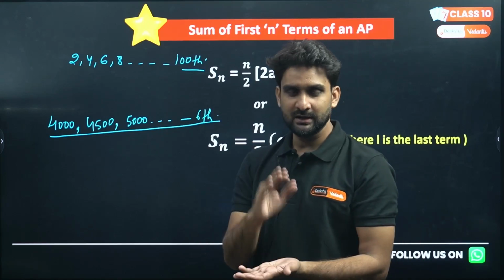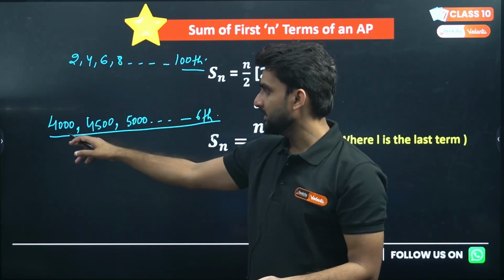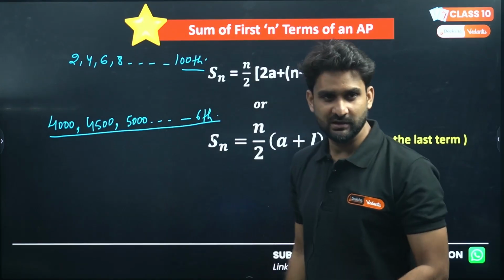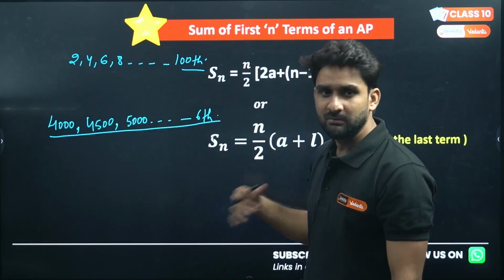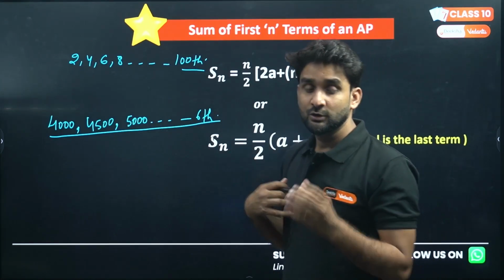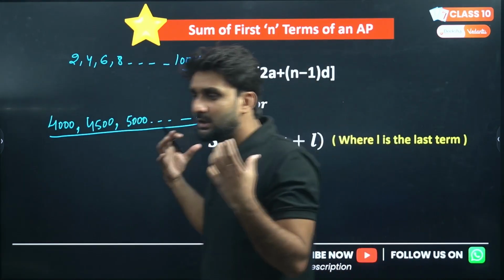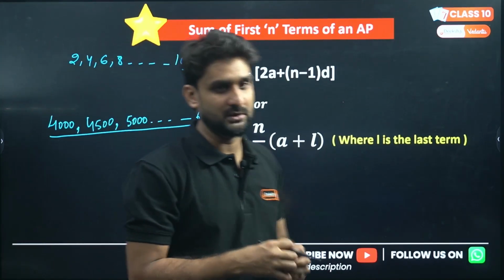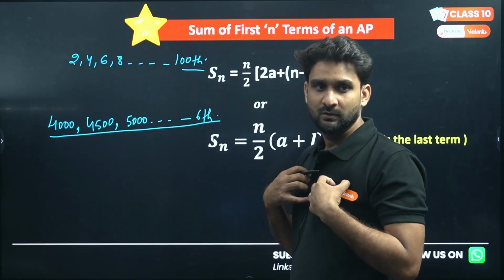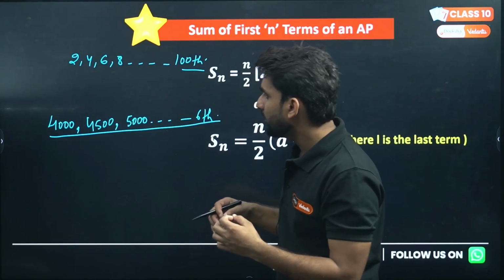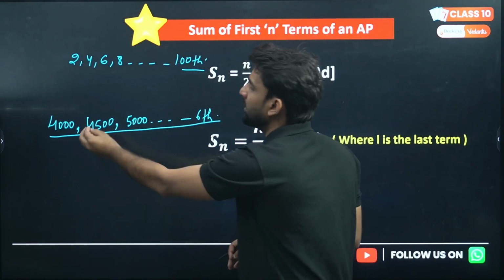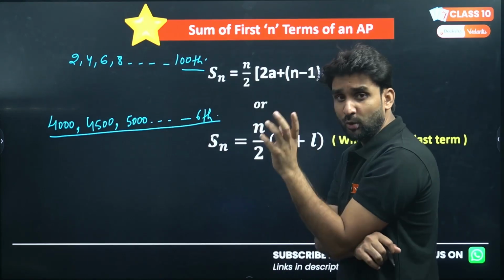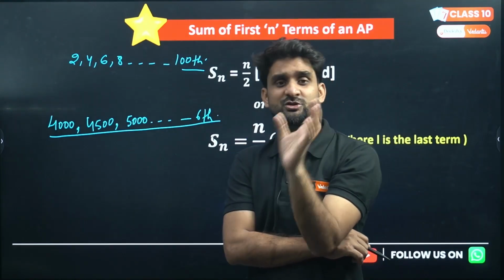I hired a person and I gave 4,000 salary in the first month, and each coming month 500 rupees were increasing, right? So he worked in my company for 6 months. So how much total amount did he receive in the form of salary? This is my question. Will it be good to write all the salaries till the 6th month and then sum all those numbers? No. Doing that will take you so much time.